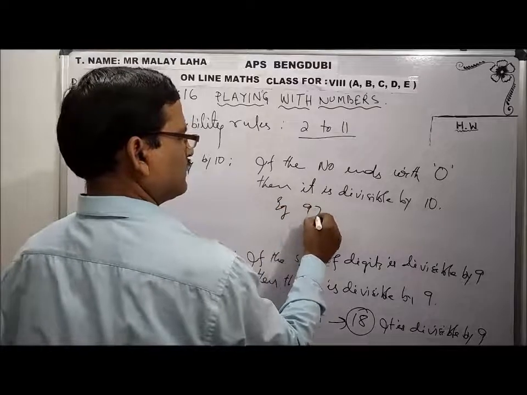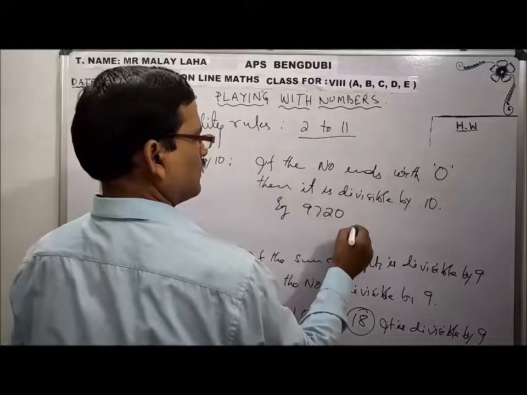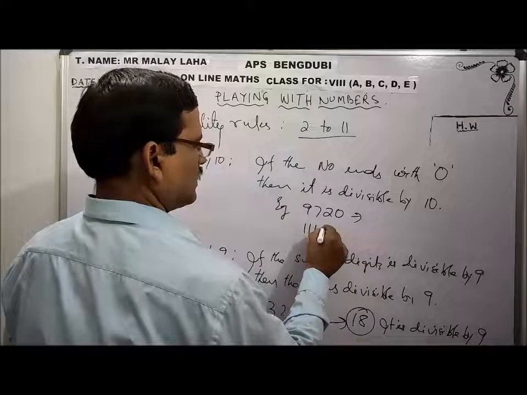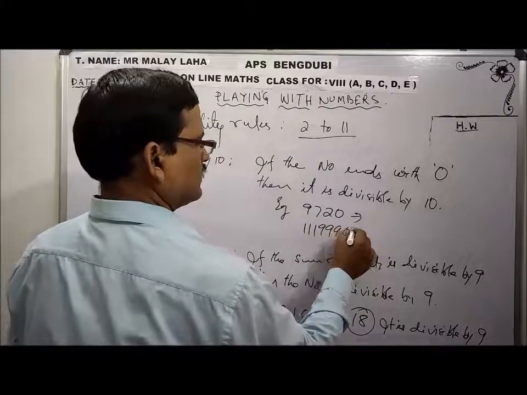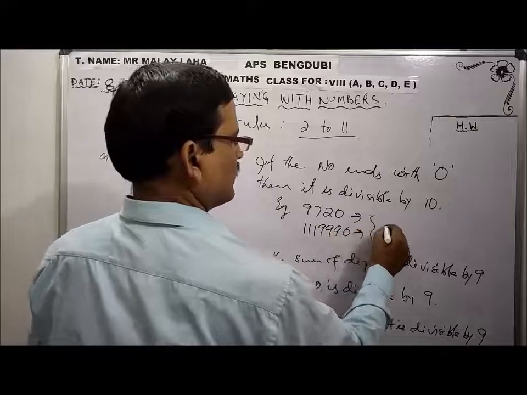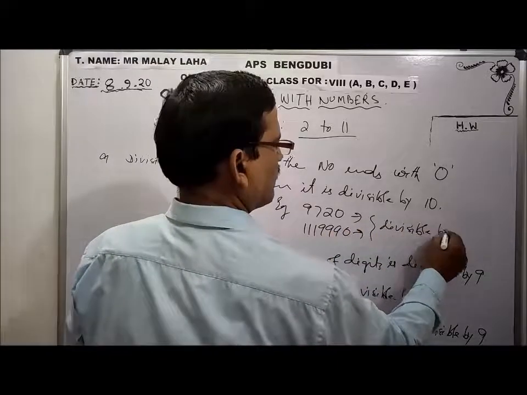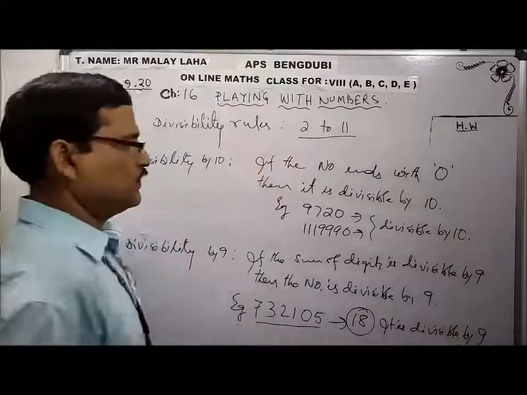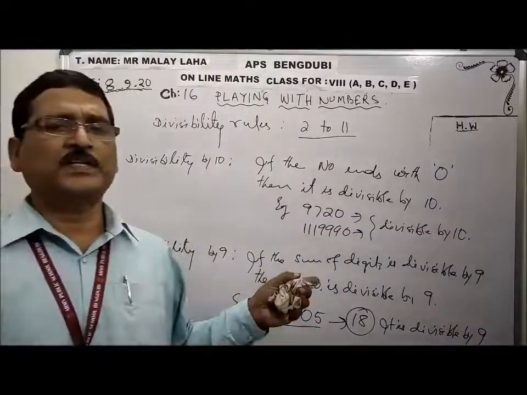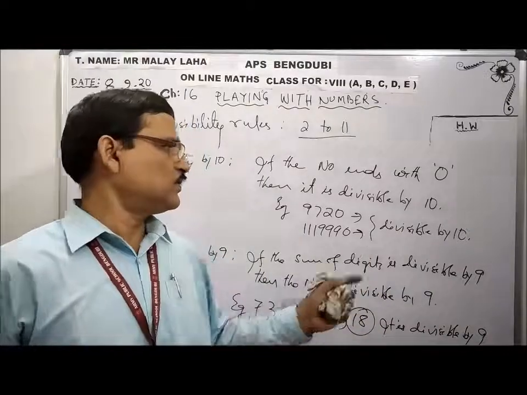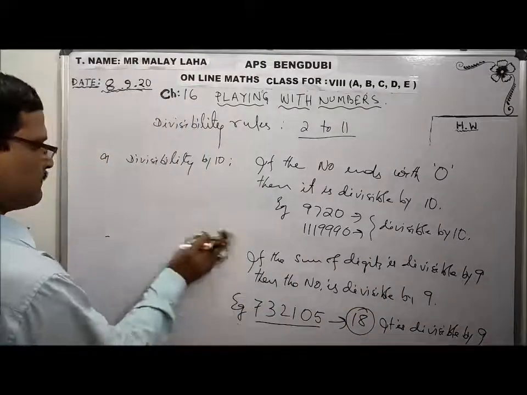Okay, 20, 1 1 1 9 9 9 0. So divisible by 10. So in this situation, there can be any number of digits before 0, and after that it ends with 0. So the number is divisible by 10. Okay.